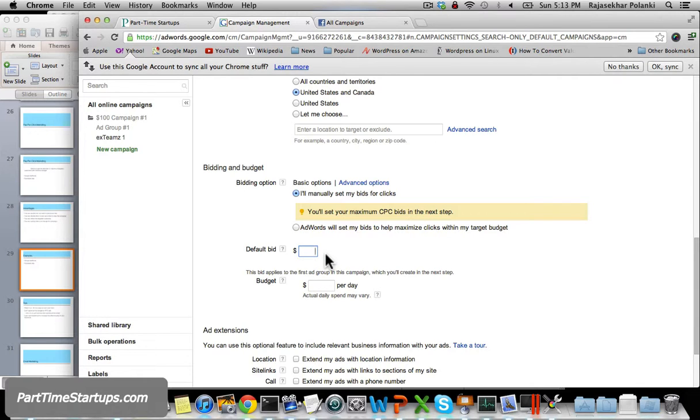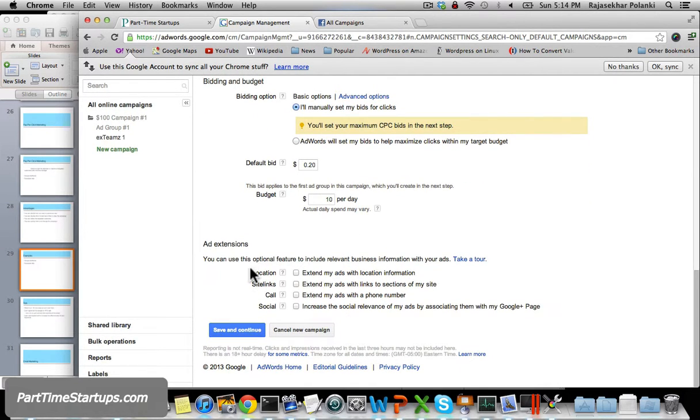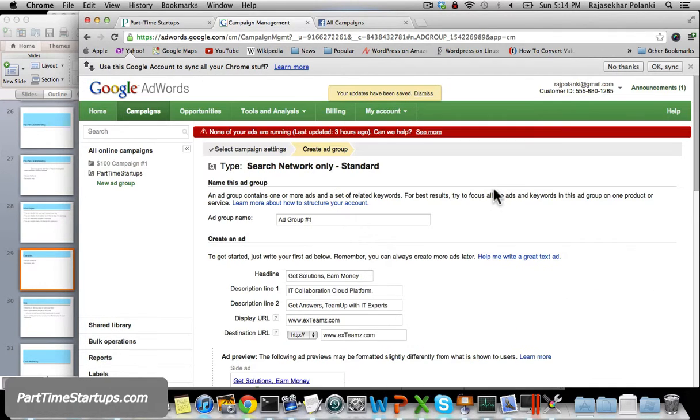Let's say I choose 20 cents, like $0.20. Okay, and how much budget do I want to define per day? I would say $10 per day. Okay, and then you can use this option to feature, so I can give more information here about where I want these ads to be displayed. But let me take mostly the default settings here. Okay, save and continue. So now in this group of campaign, I'm going to create one ad.